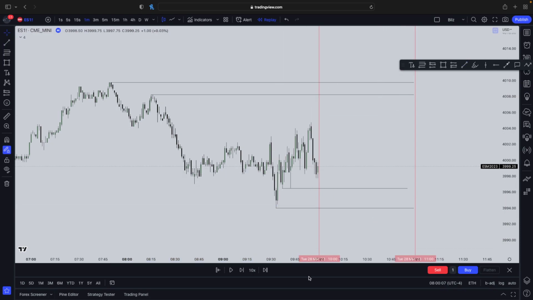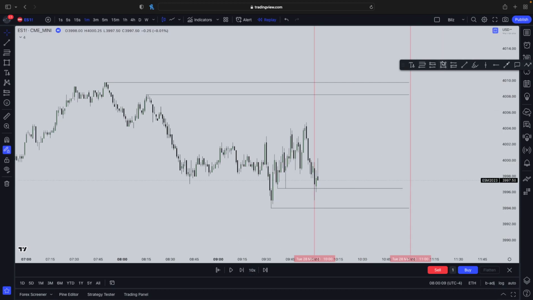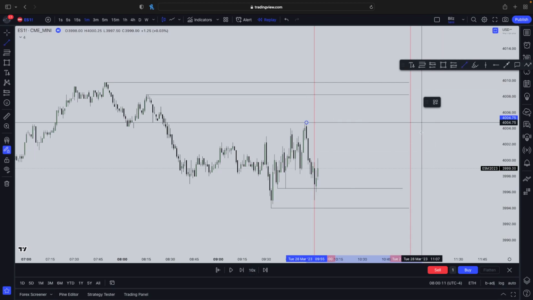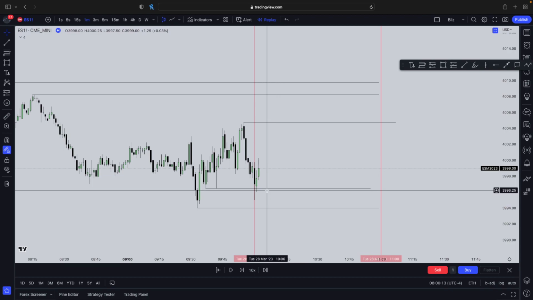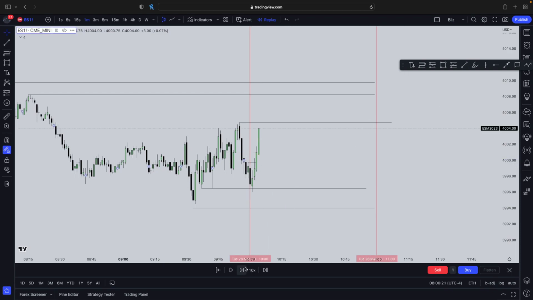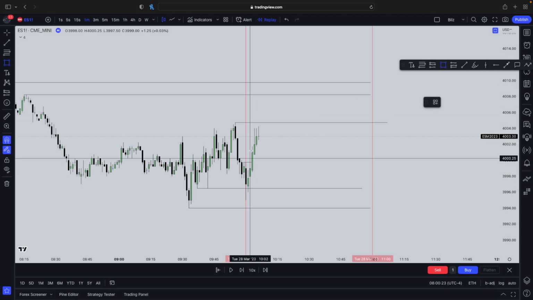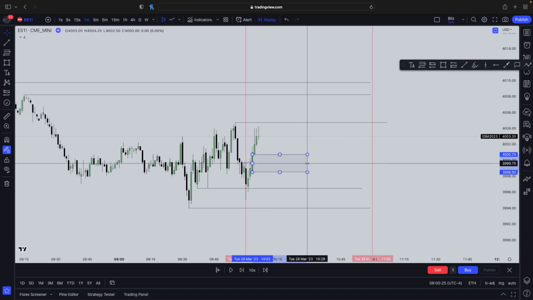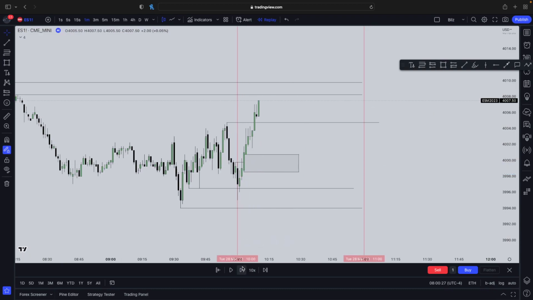Now we just have to be patient, because patience is what pays in these markets. You also have this set of liquidity right there. Okay, look at this. So this liquidity got taken out. We can maybe start looking for a market structure shift with displacement, which we got right here. Boom, market structure shift, and now we can enter off the FVG being right here. Boom, so now we can just wait for price to tap into that.